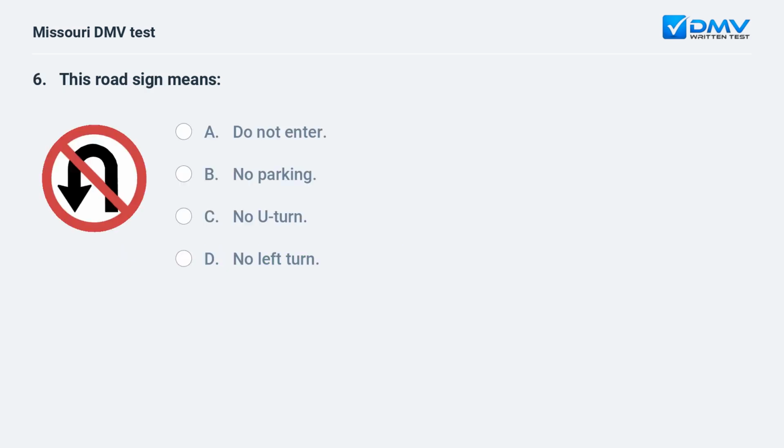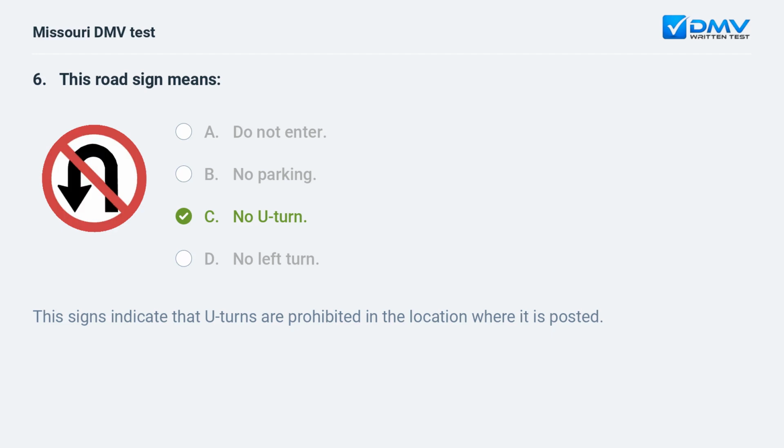This road sign means A, do not enter. B, no parking. C, no U-turn. D, no left turn. C, no U-turn. These signs indicate that U-turns are prohibited in the location where it is posted.